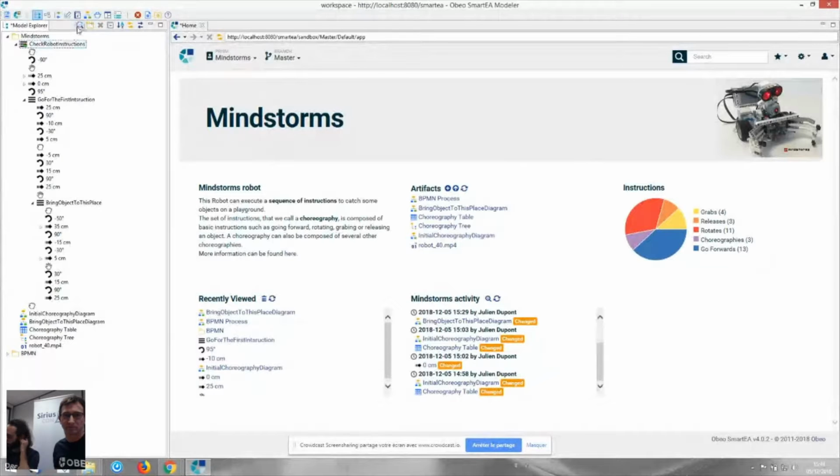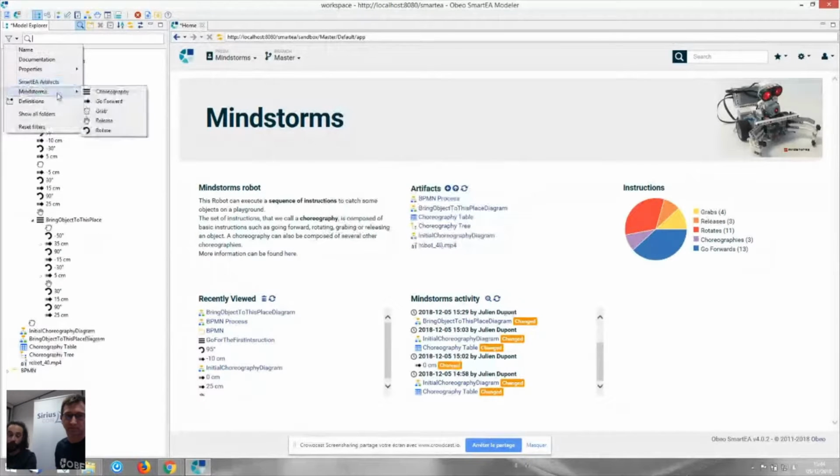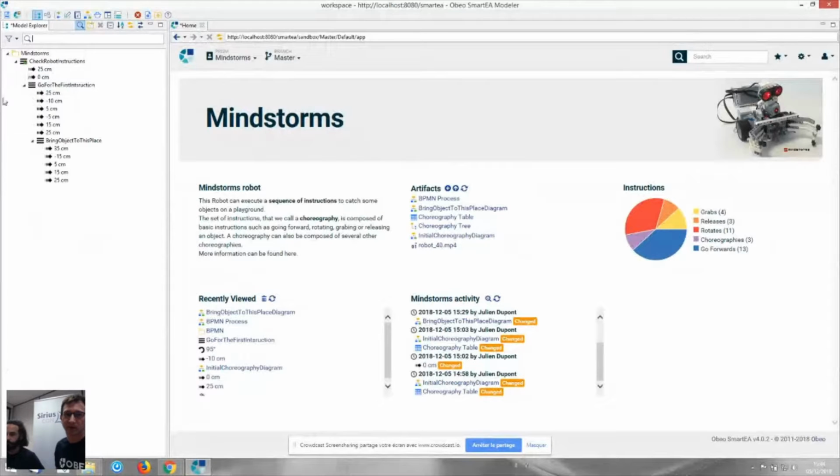For example, if I want to display only instructions with 15 in the naming, I can use this filter. Otherwise, I can use the filter by the type of my elements. For example, I want to display only the go forward instructions, and I can use this filter.